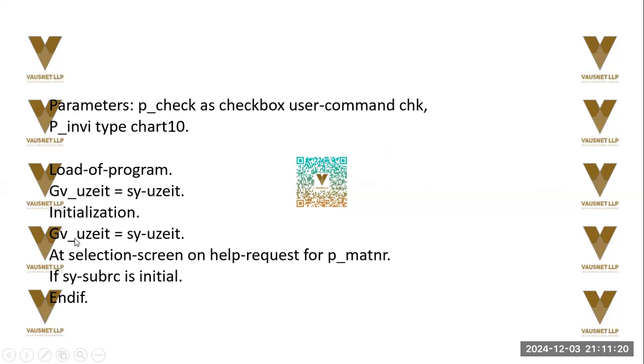Okay. And it will initialize, meaning first it will load and then fill it. Add selection screen on help request for PMATNA. Now, again, this is a keyword. If subroutine is initial, then end if. So if condition is also given.